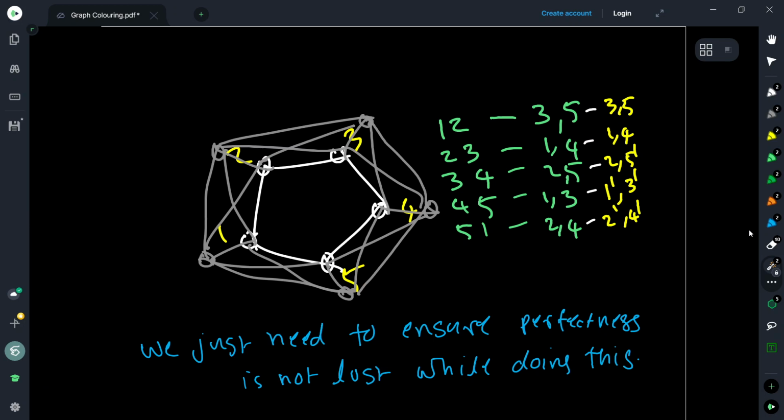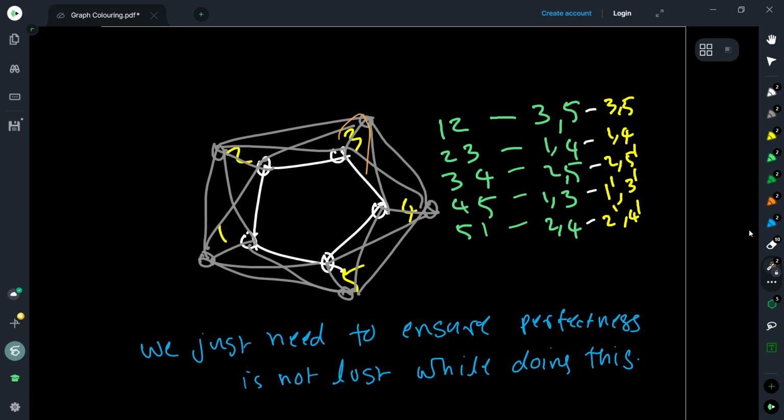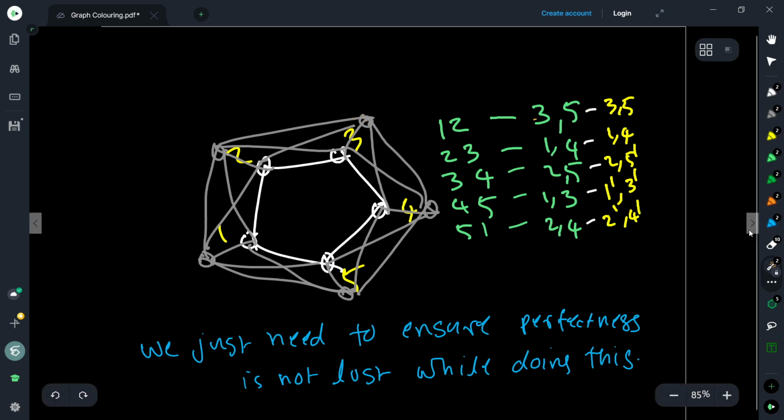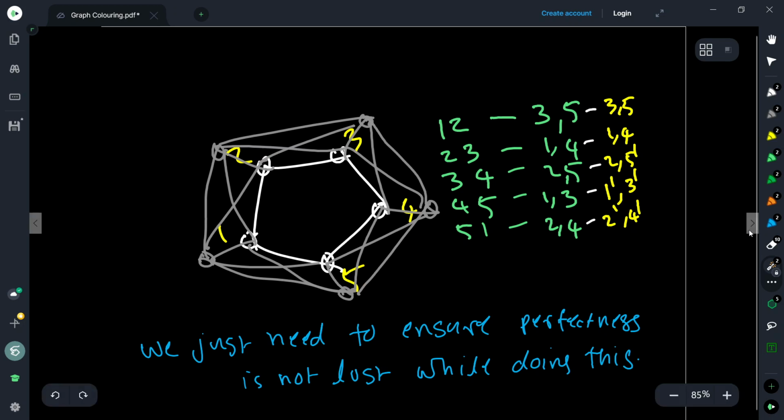So these are cliques in the graph, and corresponding to 1, 2, I can find a maximum independent set, which has size 2, which is 3, 5. Similarly, for 2, 3 I have 1, 4, for 3, 4 I have 2, 5, I have 1, 3 for the edge 4, 5, and for 1, 5 I have 2, 4. But of course, we see that they are not disjoint, because 3, 5 is here, then you have 2, 5, so they are intersecting. Similarly, 3, 5 and 1, 3 are intersecting.